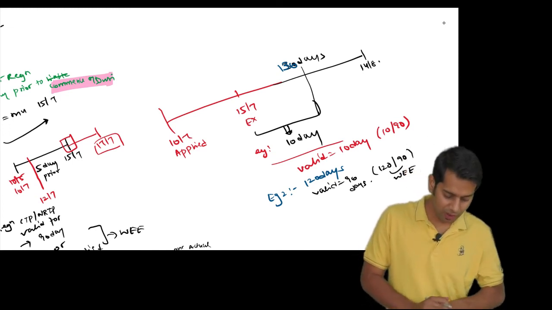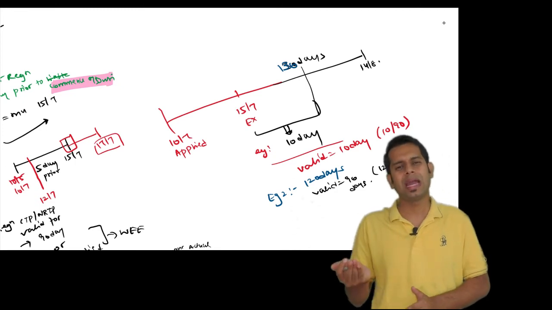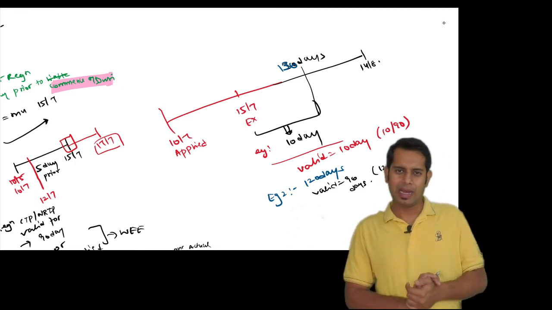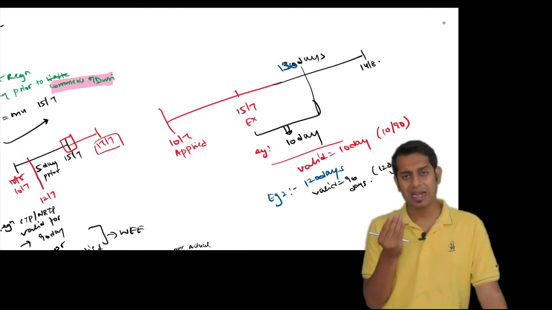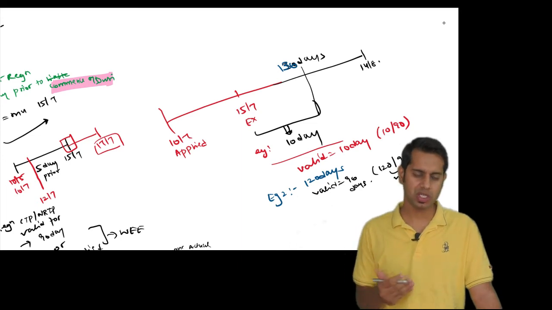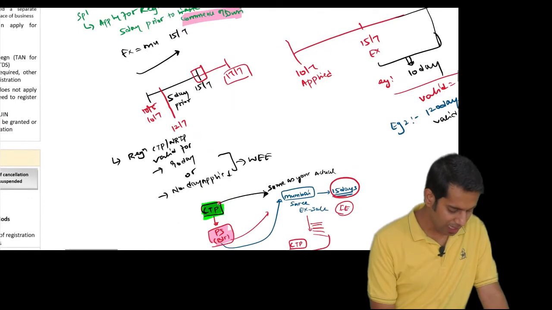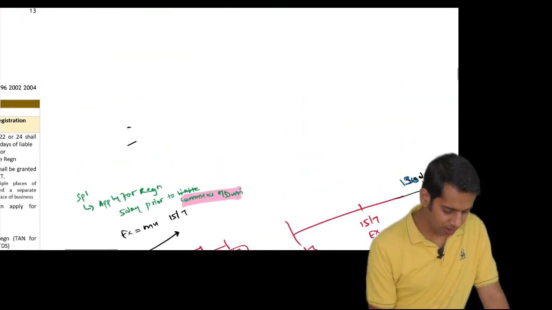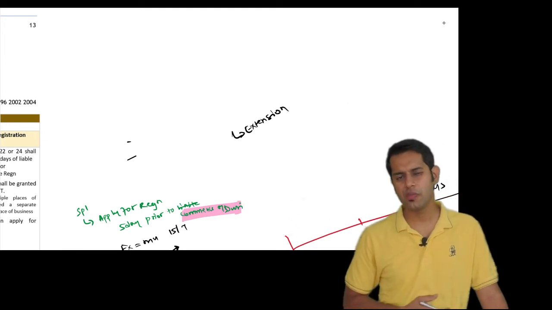If you are applying for registration for a period beyond 90 days, it will be valid only for 90 days. It will be valid for only 90 days. Sir, then can't I ask for extension of my registration? Definitely. So point number 2 was what? Your validity of registration. Point number 3 is extension of validity.